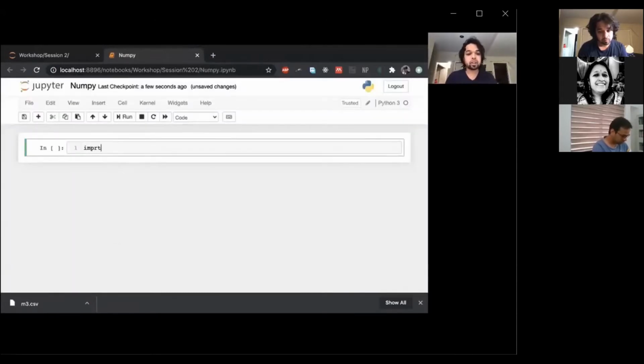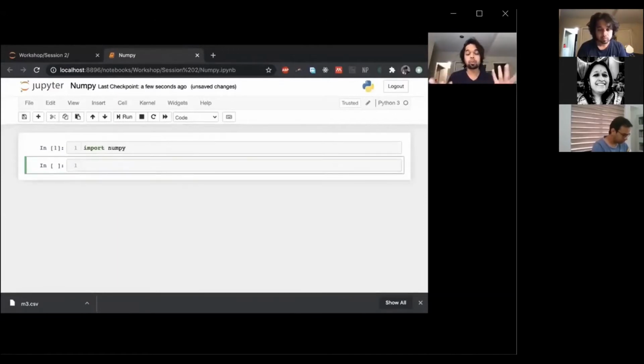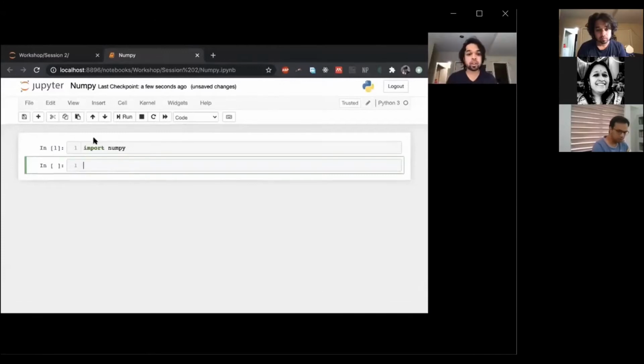In Python, you can import packages using the import function. So you could import NumPy like this. And when you're using this module, this library, you can just say numpy.array. So this is how you create one.